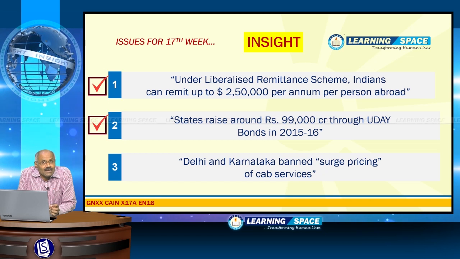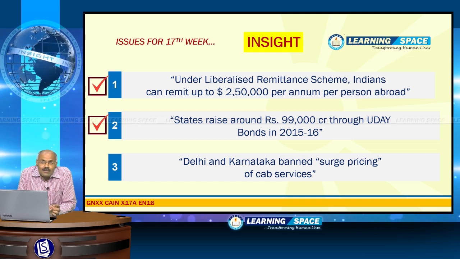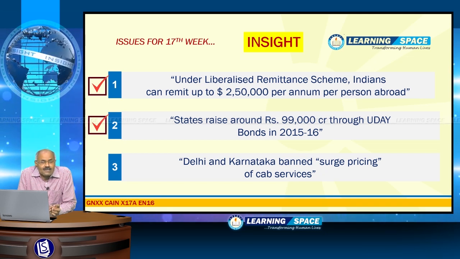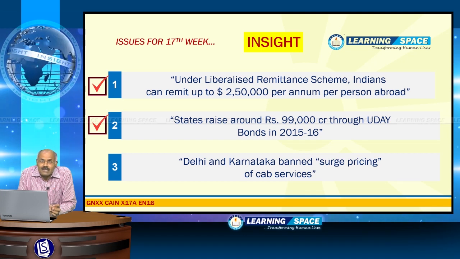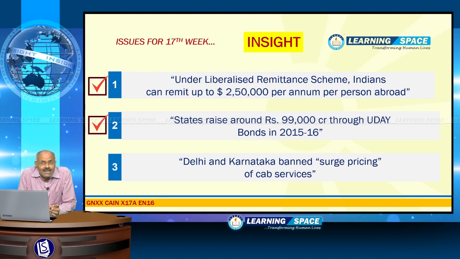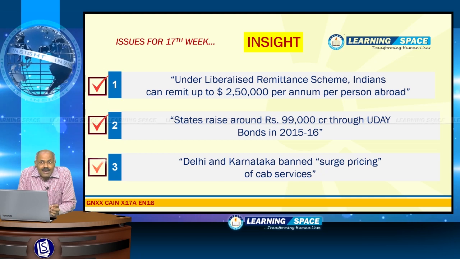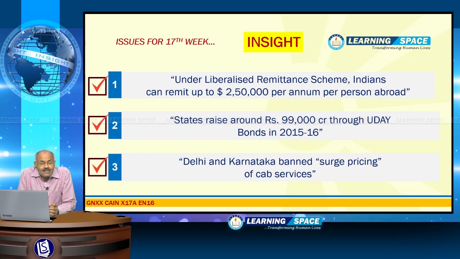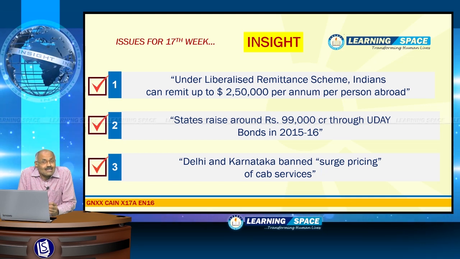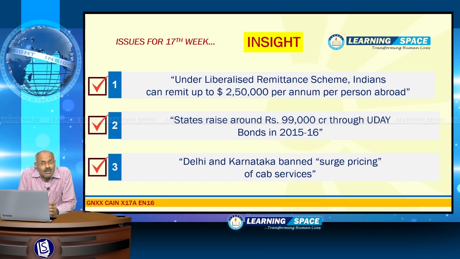We have deliberated in detail about Uday during news analysis some time back. Now we are going to discuss what exactly these bonds of 99,000 crores raised by states are. Third, Delhi and Karnataka banned surge pricing of cab services. We are going to discuss surge pricing or dynamic pricing.